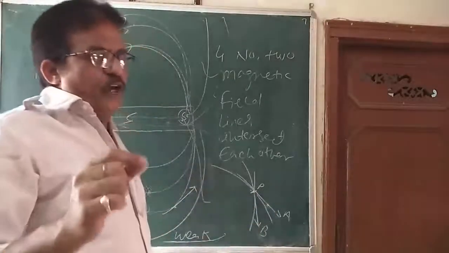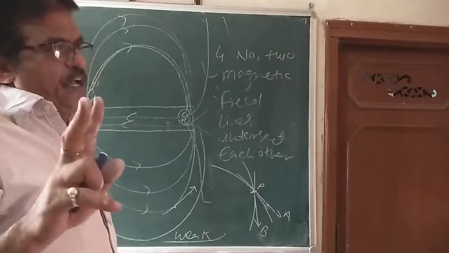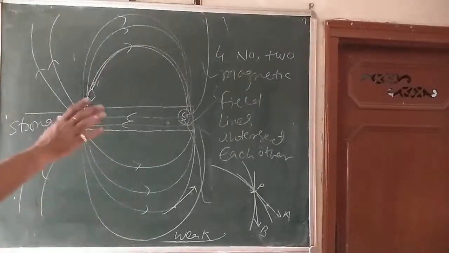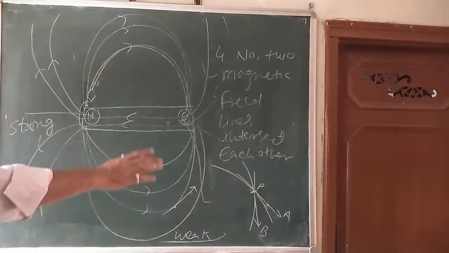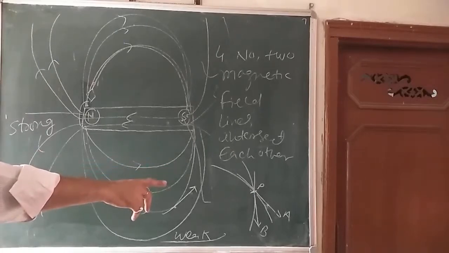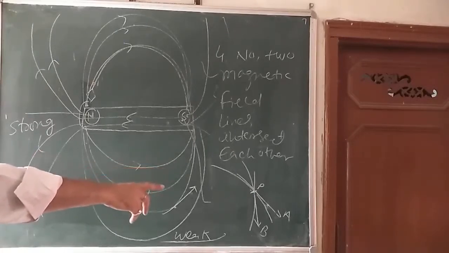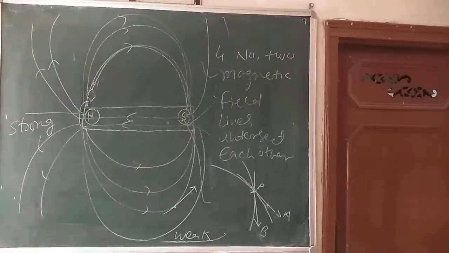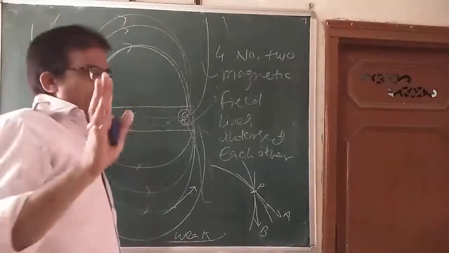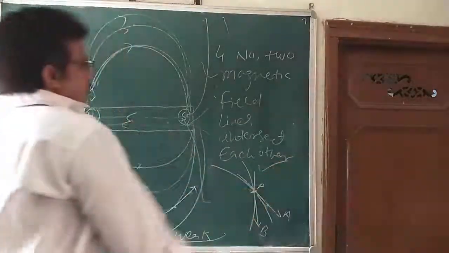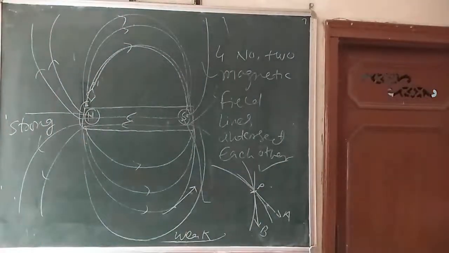So at a single point, we are getting two directions of magnetic field lines. That is not possible. If we draw the tangents, two tangents are there, PA and PB, of the magnetic lines. So it means that the direction of magnetic field at the same point is two. That is not possible. That we have also learned in 10th class. It's very important. Write down in your fair notes.